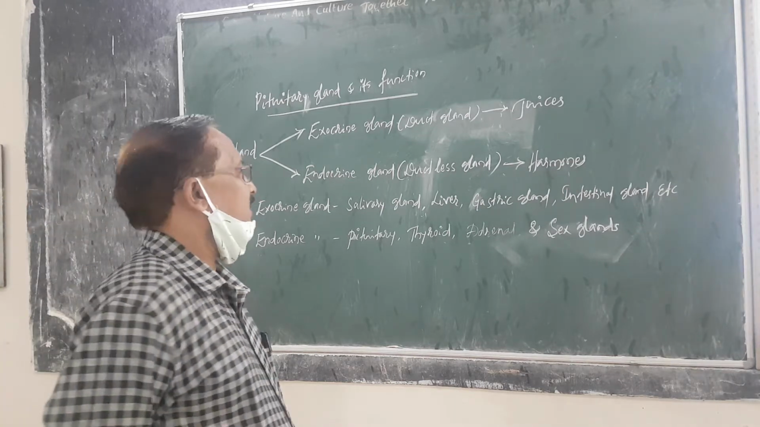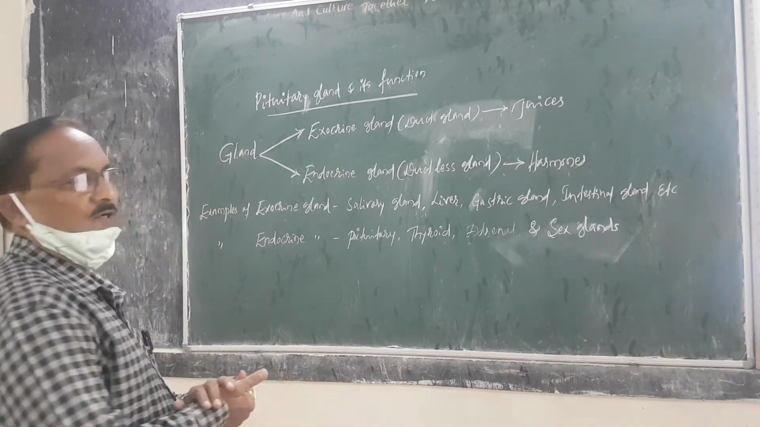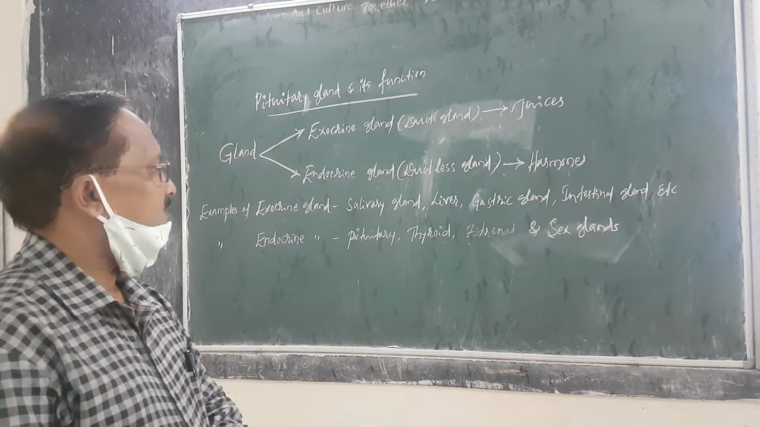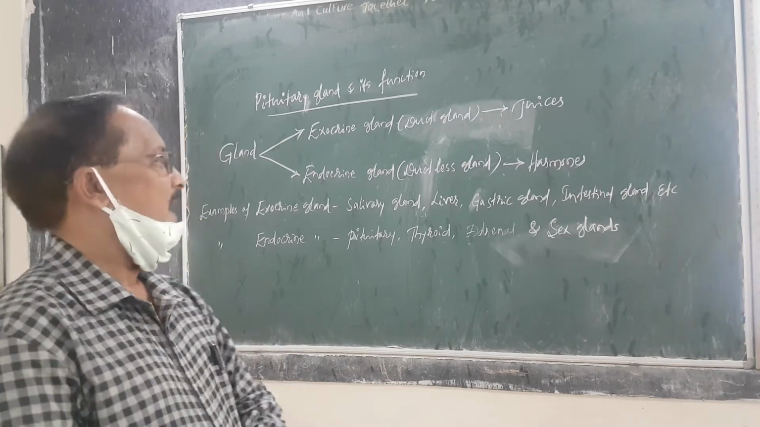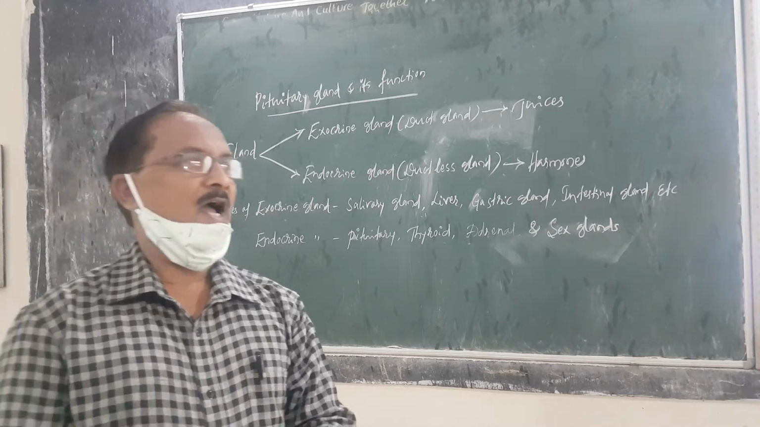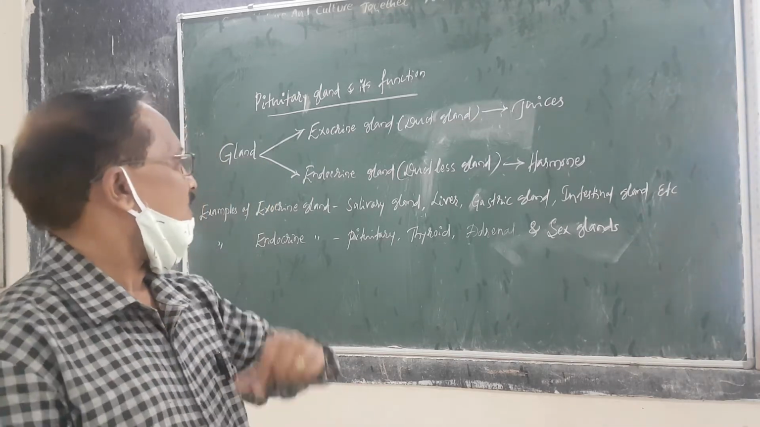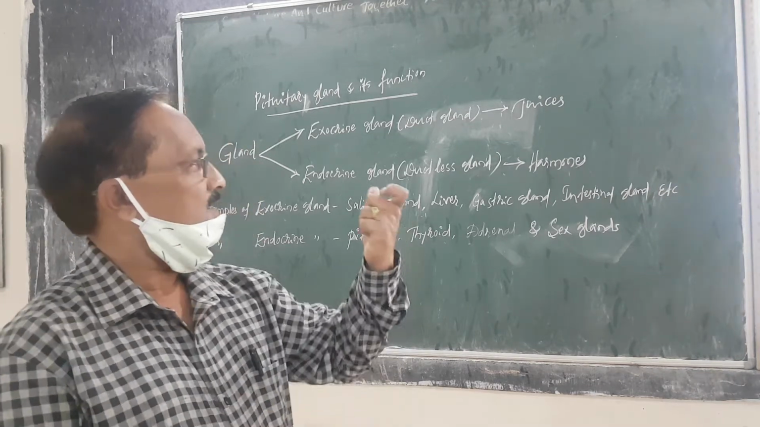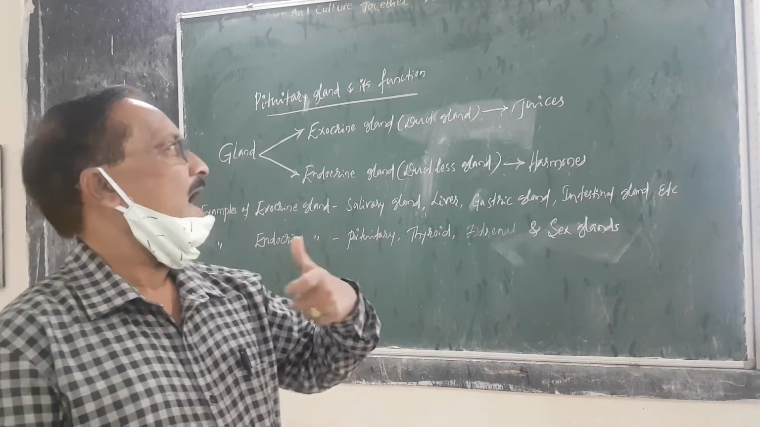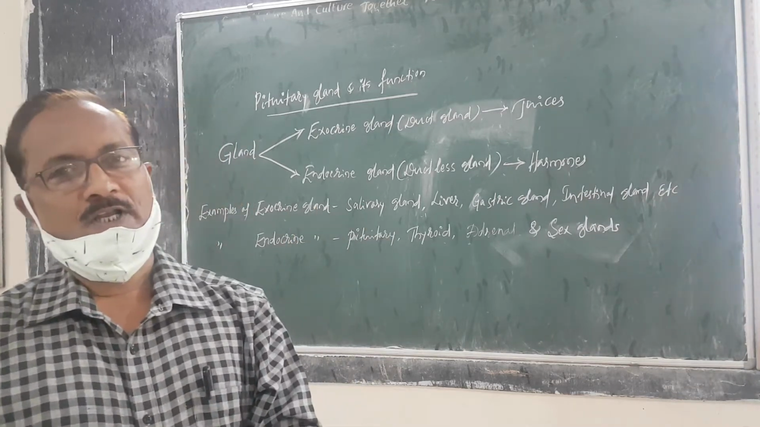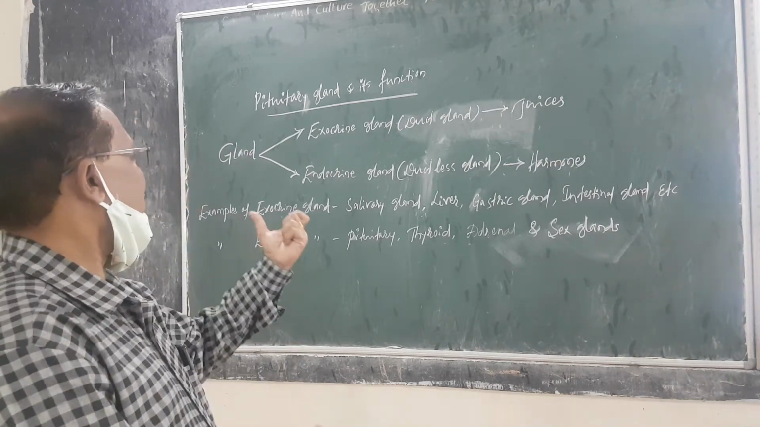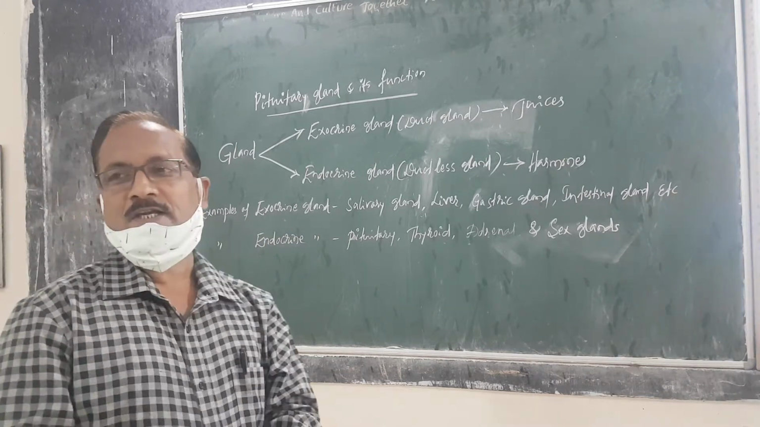There are two types of glands: the exocrine glands and the endocrine glands. Exocrine glands are also called duct glands, and endocrine glands are called ductless glands. A duct gland means the exocrine gland's secretion is carried through a particular channel, a duct, to reach a particular target organ or target body.